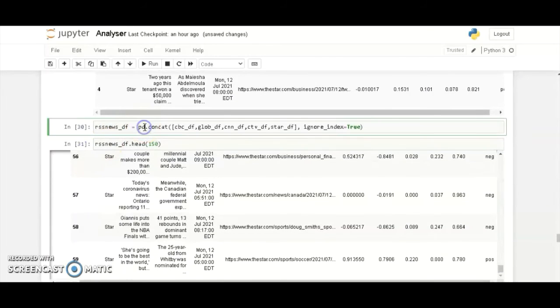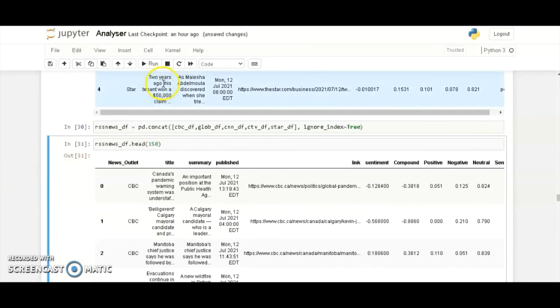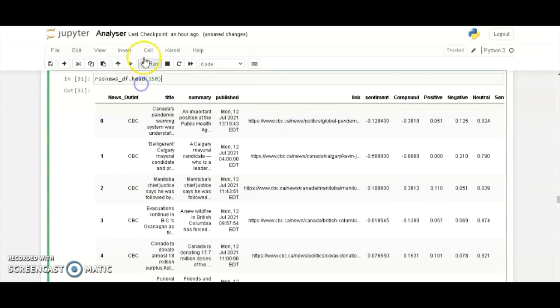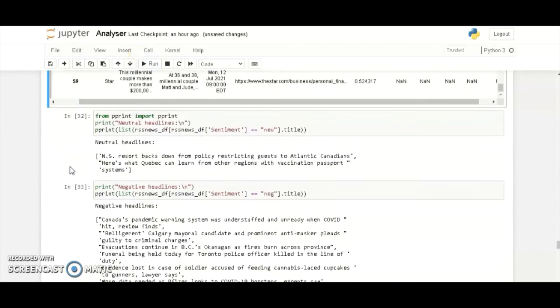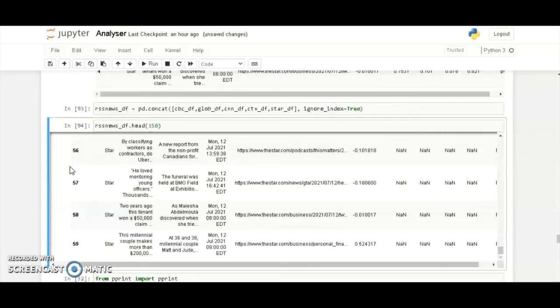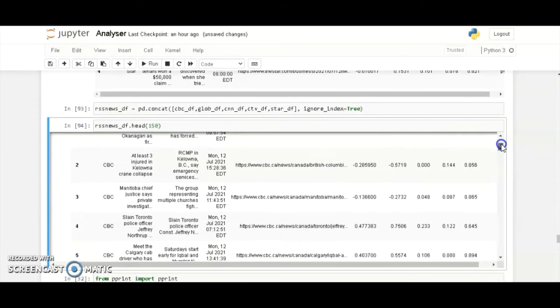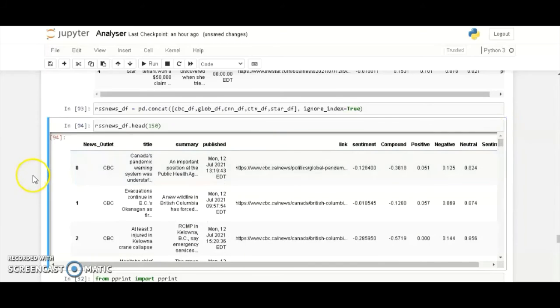So I had to concatenate all the different data sets into one data table before uploading it to our data warehouse. So I had to run these two commands. There we go. We have more than 59 data sets right now.